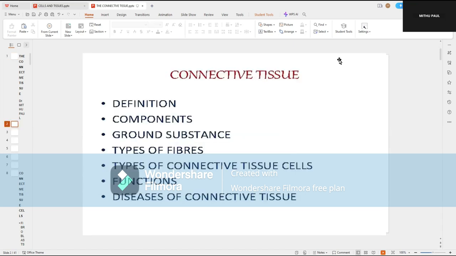Now, to continue with our connective tissue, we will divide the whole lecture into two separate classes. Across these two classes, we will cover the definition of the connective tissue, the components forming the connective tissue, the ground substance in specific, different types of fibers, types of connective tissue cells, their functions, and diseases of the connective tissue.